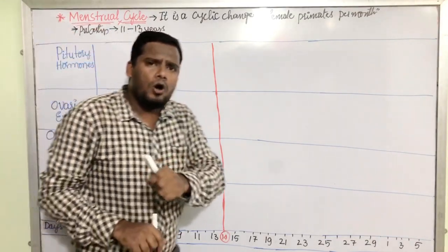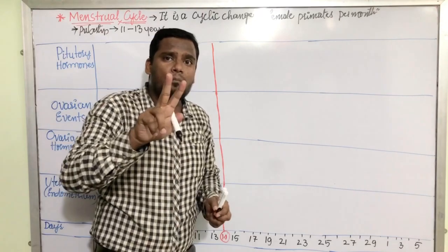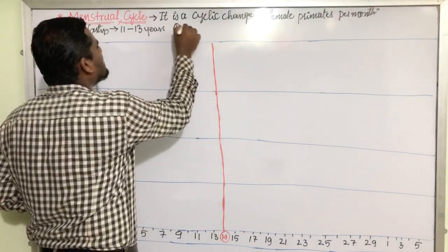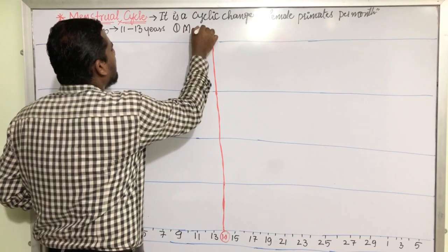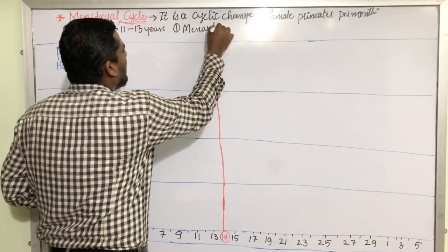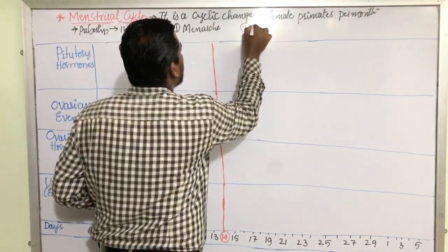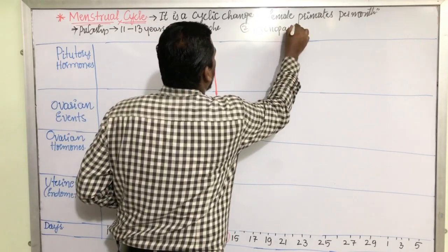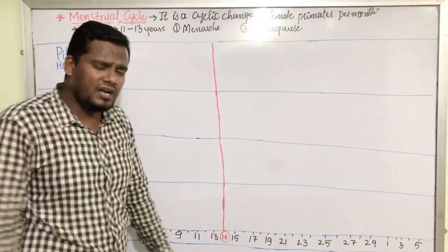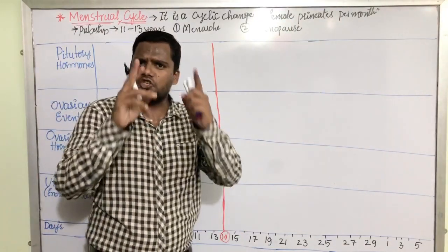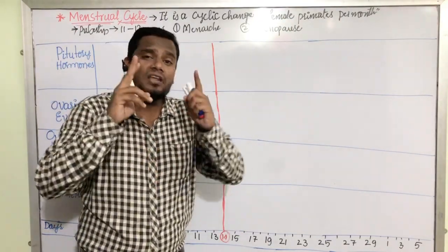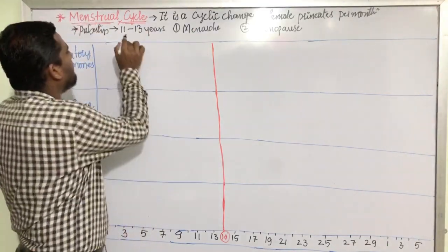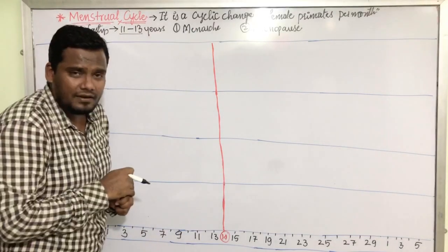In our previous video, we have also discussed two very important terminologies. The first one is menarche, and the second one is menopause. Then how can we define menarche? The first menstrual cycle after puberty is called menarche. That is at the age between 11 to 13.